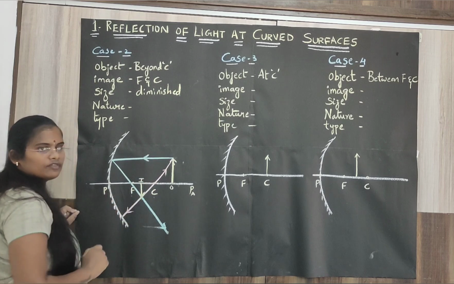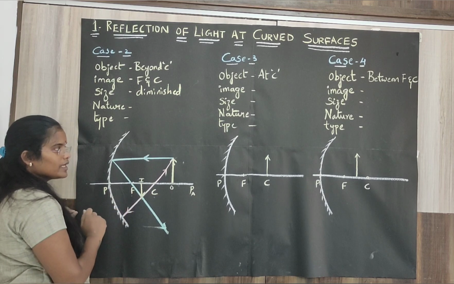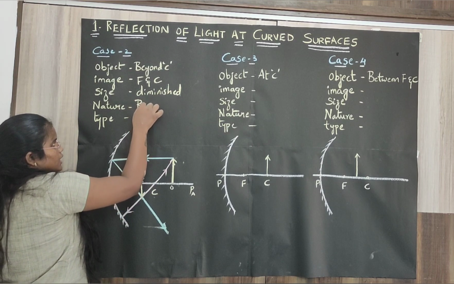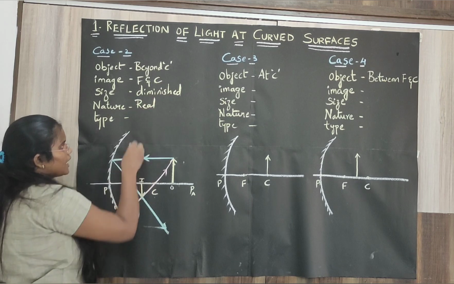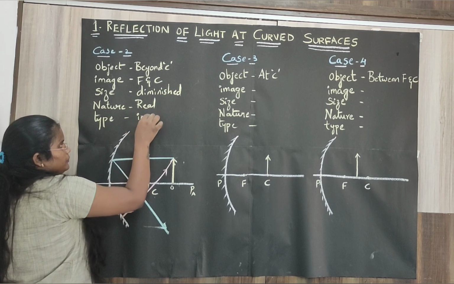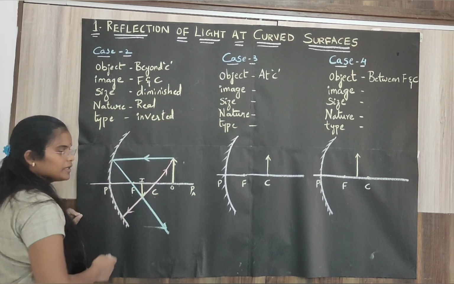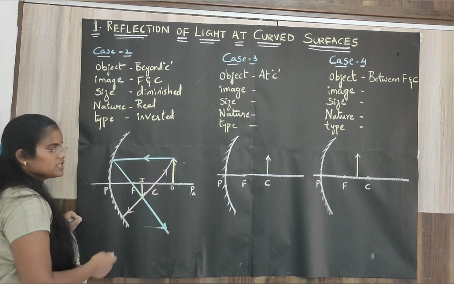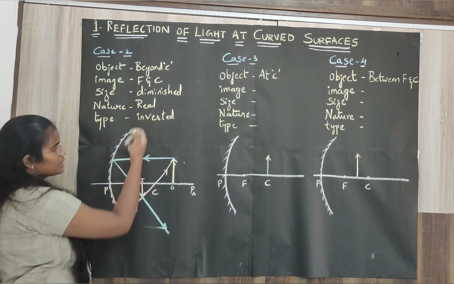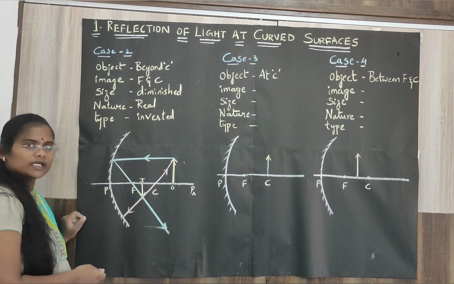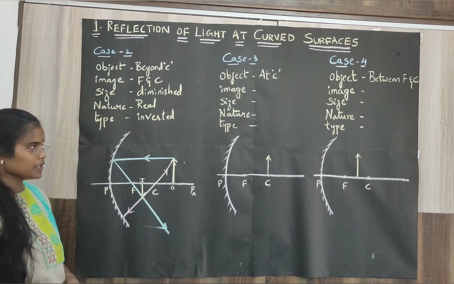And the nature of the image, is it real or virtual? It is real. And the type is inverted, because real images always form inverted, and you will be able to see the image in front of the mirror. So it is a real image and it is in inverted position. So this is case number 2.